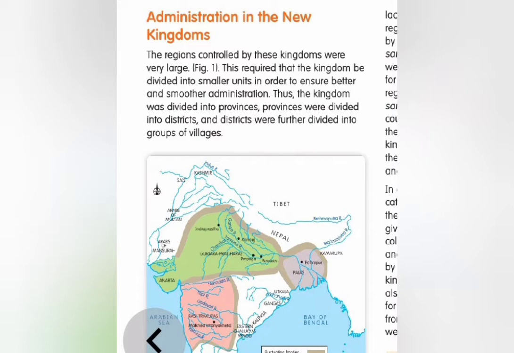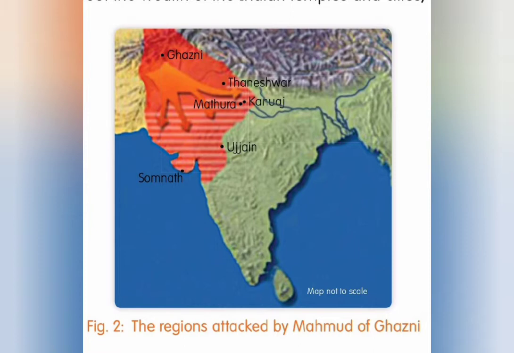Sometimes tax was in the form of forced labor called vetti, where people had to work for the kings for free. Kadamai or land revenue was another type of tax. Usually the Samantas collected these taxes for the rulers.